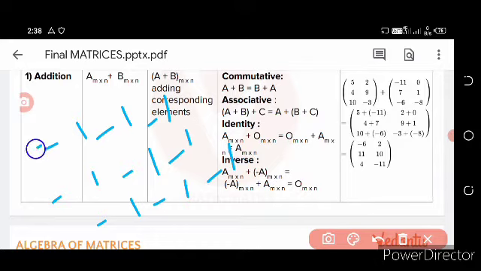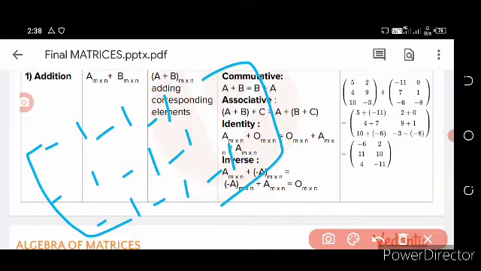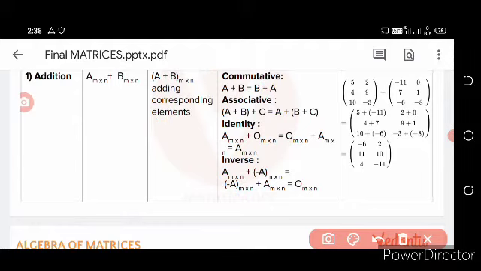Okay, this is the inverse of this matrix. So A plus inverse of A is equal to A minus A. A m cross n plus minus A m cross n is equal to minus A m cross n plus A m cross n is equal to 0 m cross n. Okay.